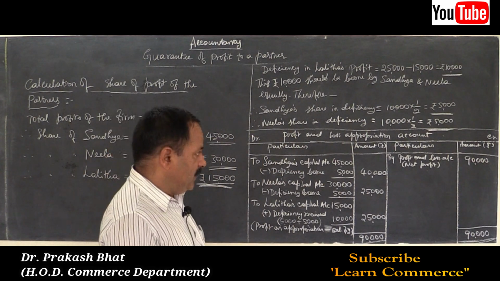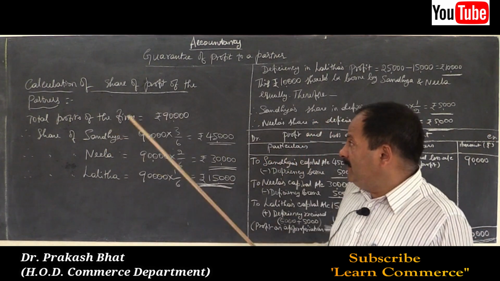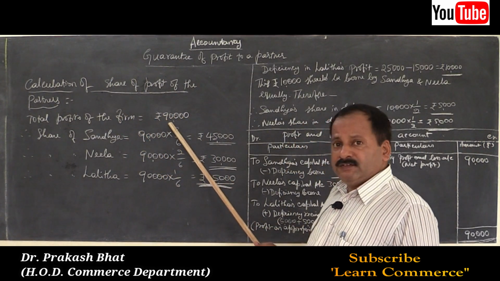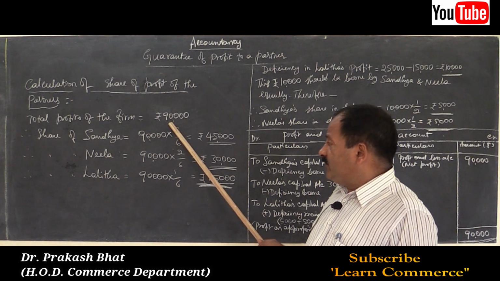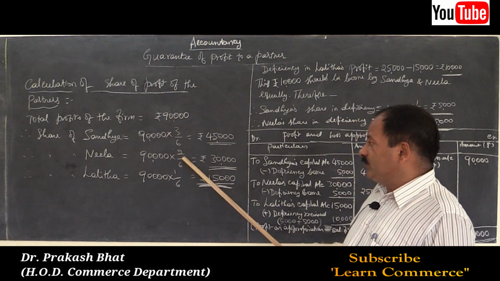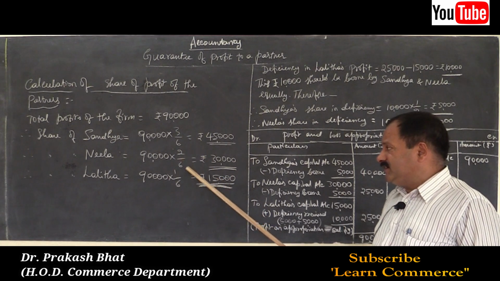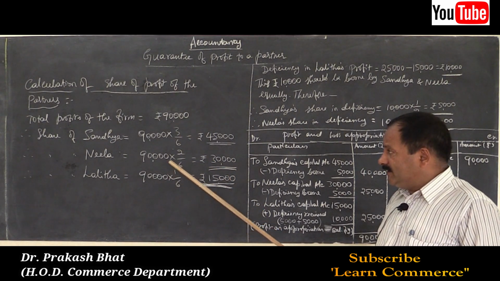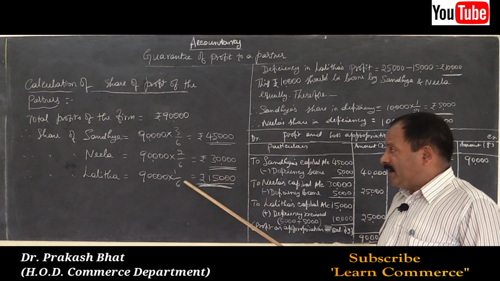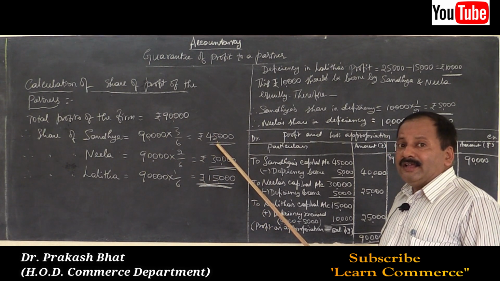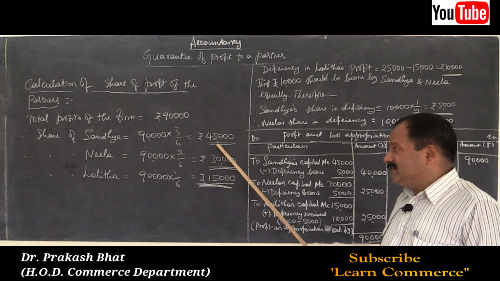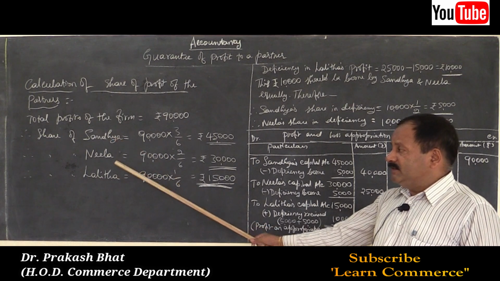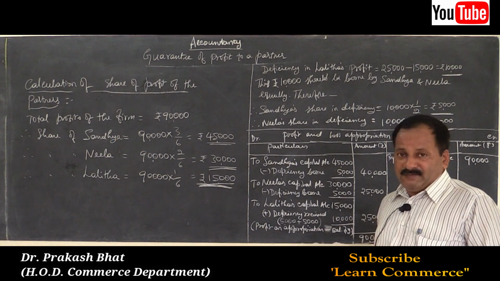So let me recollect again. Total share of profit of the firm is 90,000 and their profit sharing ratio is 3:2:1, that is 3/6, 2/6, 1/6, where 3 plus 2 plus 1 gives the denominator 6. So we have shared it among the partners. Actual profit earned by the partners is 45,000, 30,000 and 15,000 by Sandhya, Neela and Lalita respectively.